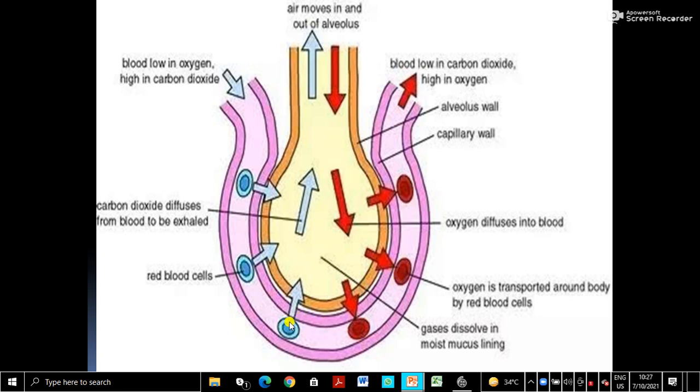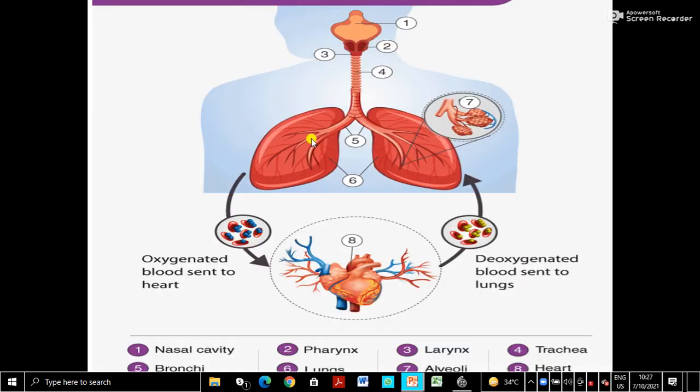Now carbon dioxide is more in the blood vessel or blood capillary than inside this alveoli. So what happened? Carbon dioxide, again through the diffusion membrane, diffuses into the alveoli. So this is called gaseous exchange at the alveolar air. This carbon dioxide will move out in expiration. Let us see expiration now.